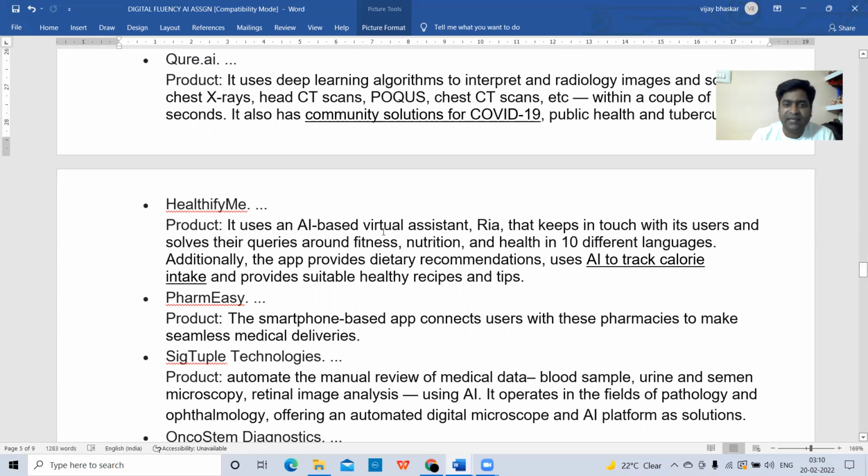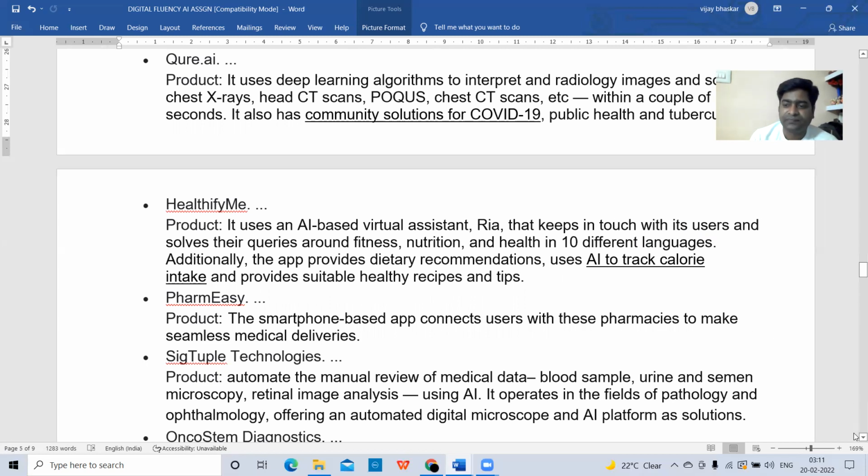It uses an AI-based virtual assistant, RIA. What is the product developed by Healthify Me? RIA. This RIA keeps in touch with its users and solves queries around fitness, nutrition, and health in 10 different languages. Additionally, the app provides dietary recommendations, uses AI to track calorie intake and provides suitable healthy recipes and tips.